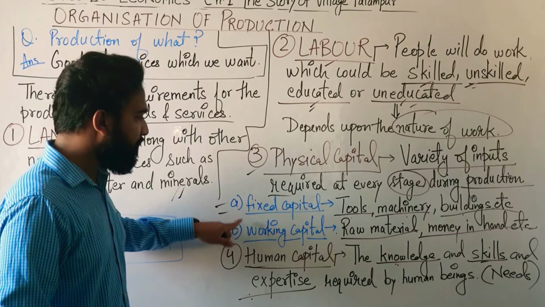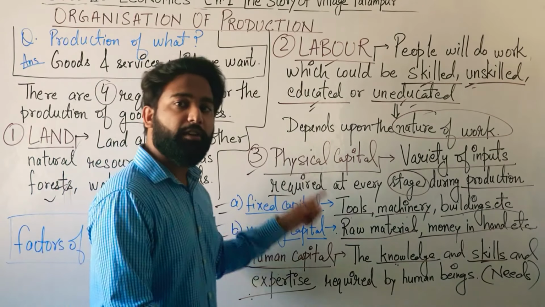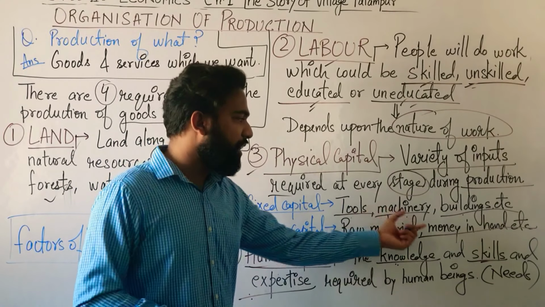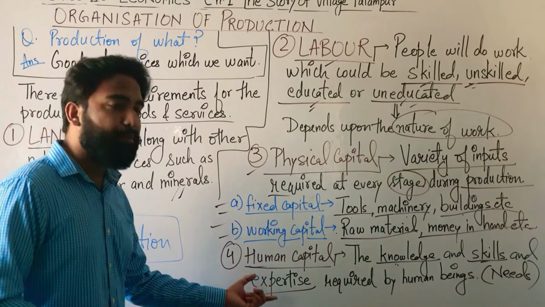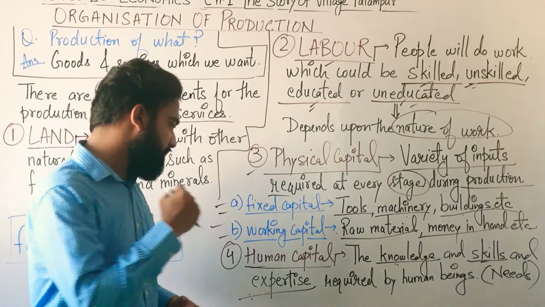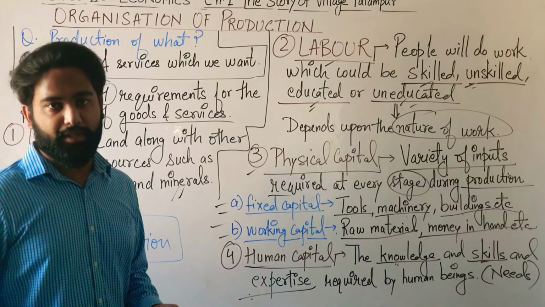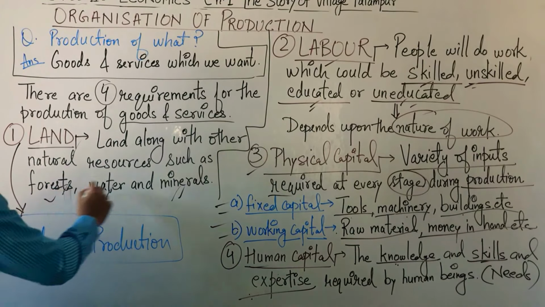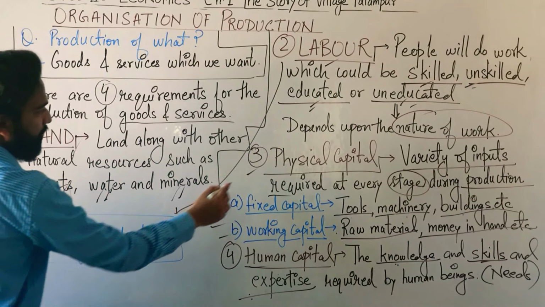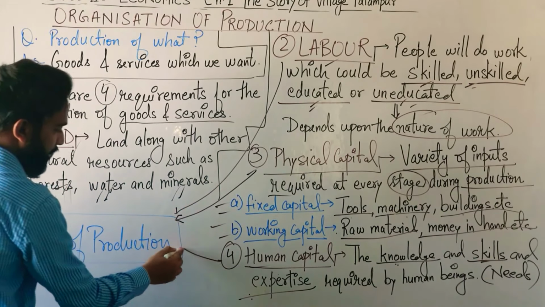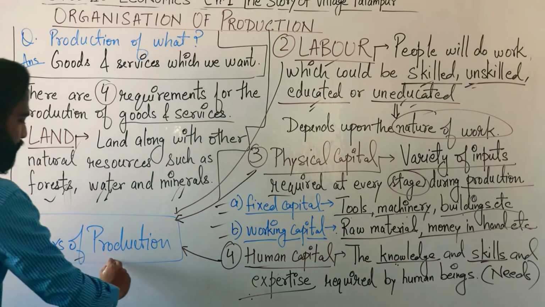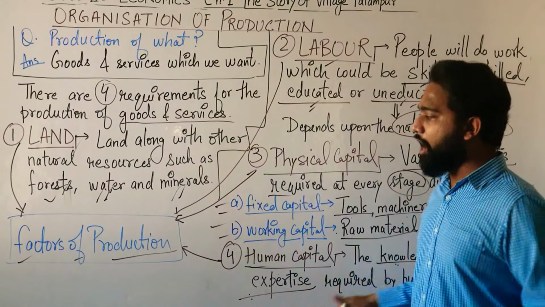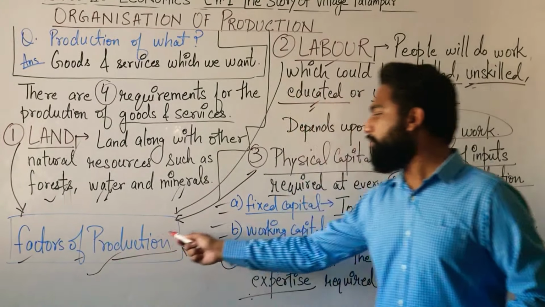Fixed capital and working capital are the things which are required by the firm for manufacturing, like tools, machinery, building, raw material, money in hand. But what about human capital? Human capital is the knowledge, the skills and the expertise required by the human beings. Understood? Okay. All these four things together are known as the factors of production.